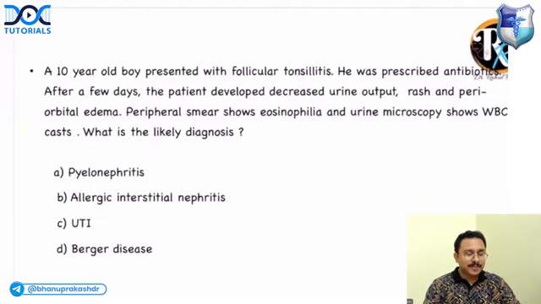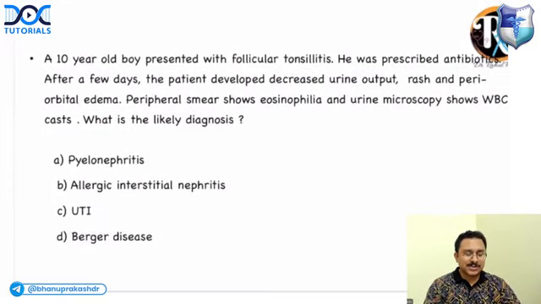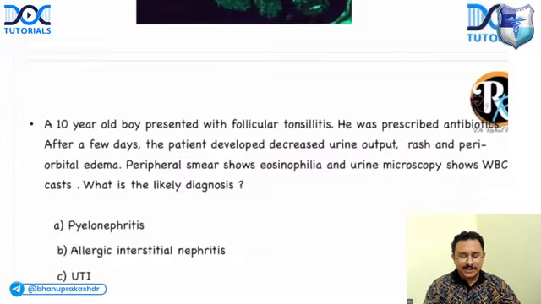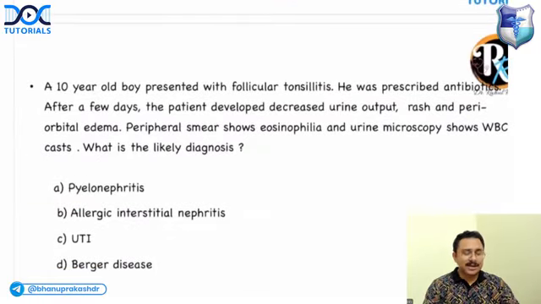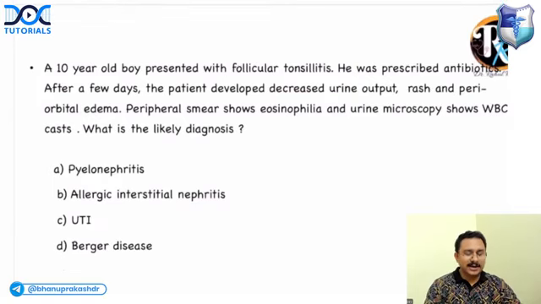A 10-year-old boy is presented with follicular tonsillitis. So he had some sort of tonsillar infection. He was prescribed antibiotics. After a few days, the patient developed a decrease in urine output, a rash, and periorbital edema. Peripheral smear shows eosinophilia, and urine microscopy shows WBC cast. What is the likely diagnosis? What do you think?